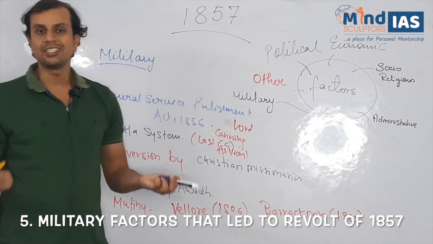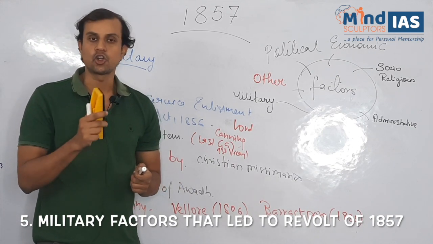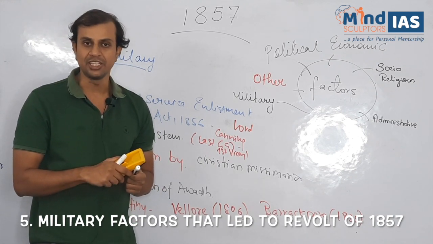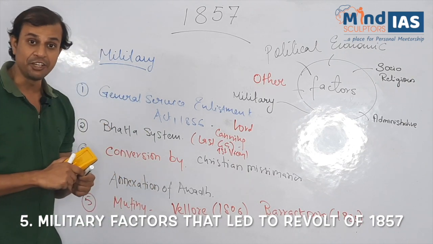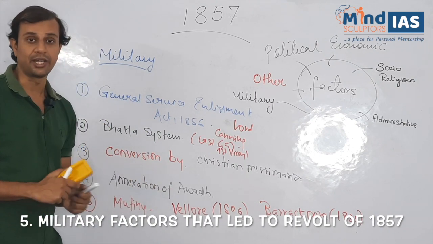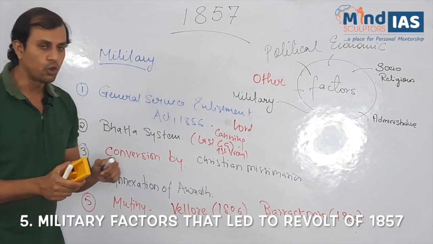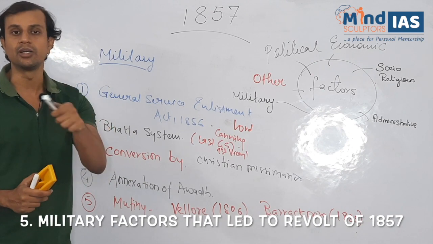Now, what does this contain? We know that under the doctrine of lapse passed by Lord Dalhousie, 8 Indian states were annexed. In the year 1856, Awadh was annexed. Most of the soldiers of Bengal army belonged to Awadh. So this caused resentment among the soldiers.